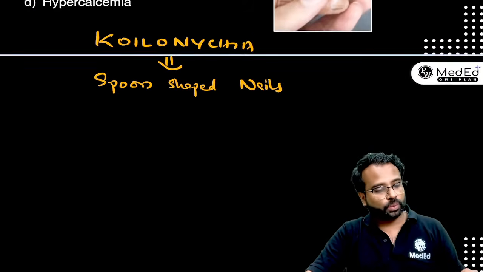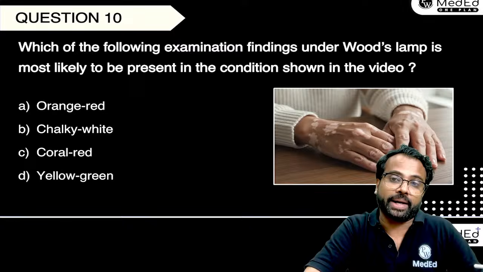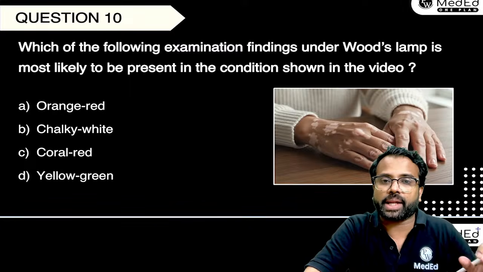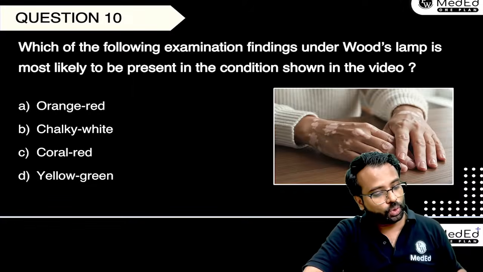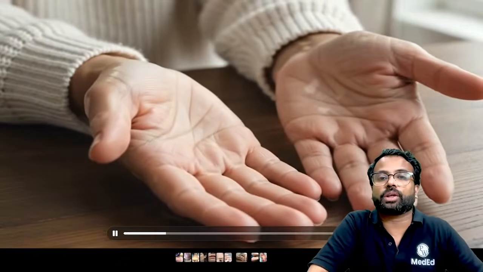Now moving to the last question of the day. Now this one, which of the following examination findings under the Woods lamp is most likely to be present in the condition shown in the video? So now we will see what is a condition first and then we will talk about the Woods lamp finding. Now you can see that the patient is having some deep pigmented lesions over the palms, over the hands as well as over the face, right? So when you can see these kind of deep pigmented lesions, or hypopigmented lesions, over the palms as well as the face, what is this?